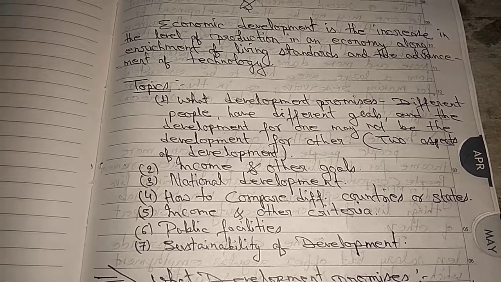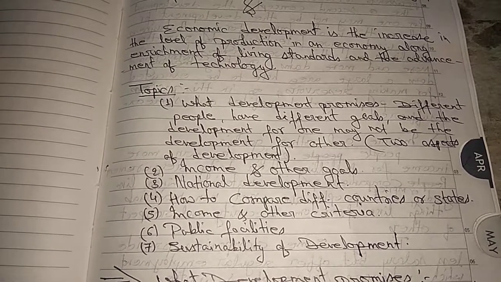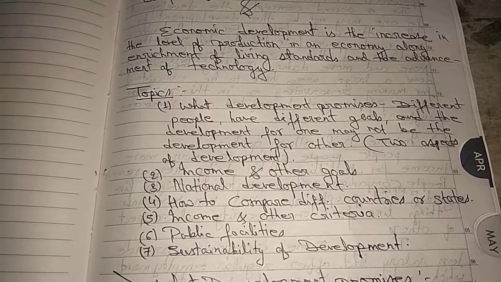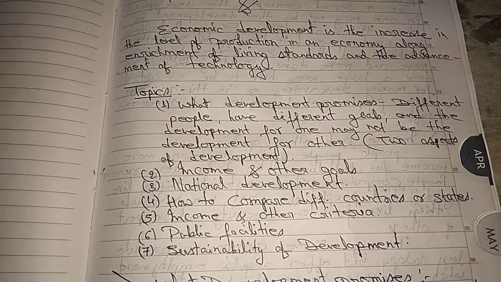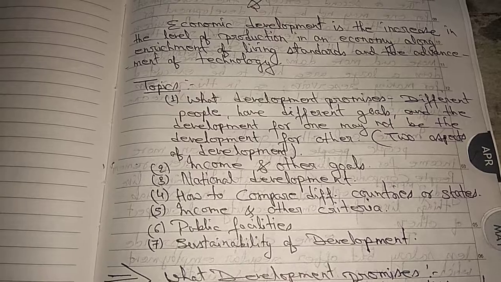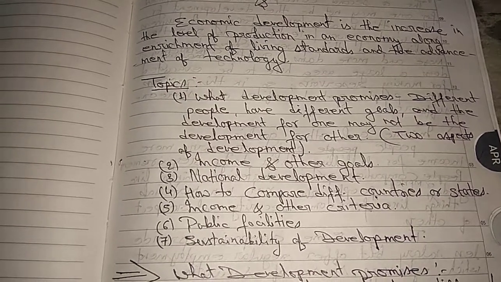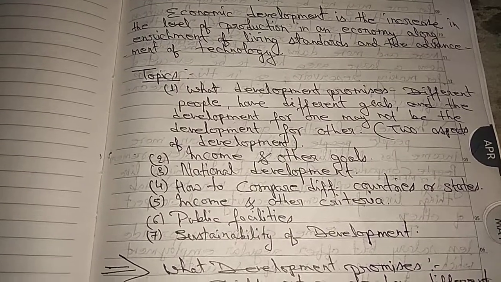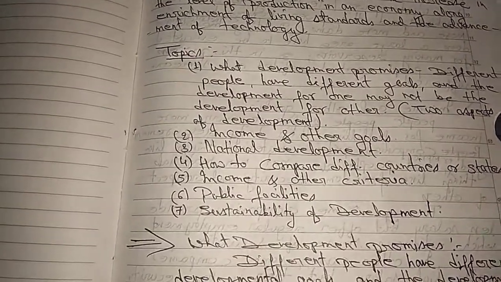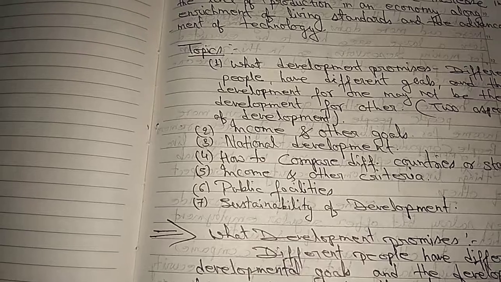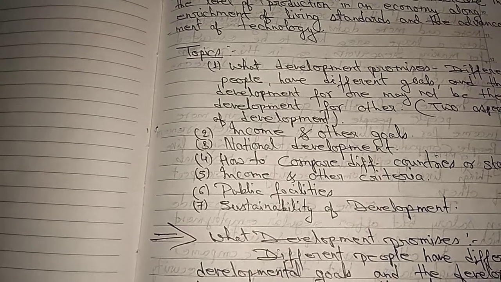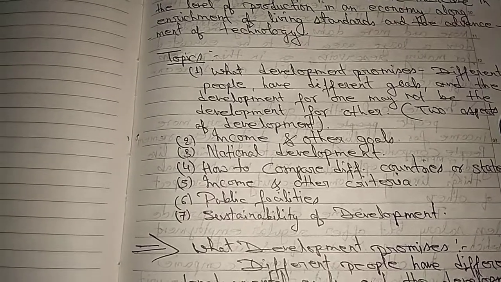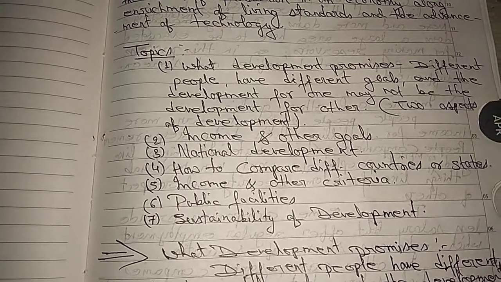These are the two aspects of development. Second, we have to read income and other goals. Third, national development. Fourth, how to compare different countries or states. Fifth, income and other criteria. Sixth, public facilities. And seventh, the last topic of this chapter, the sustainability of development.